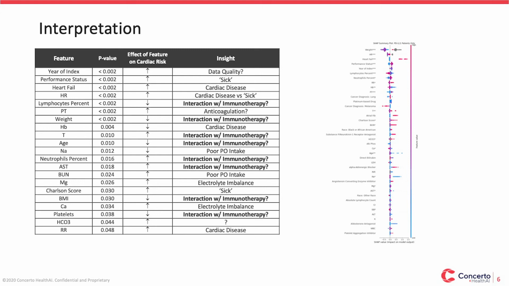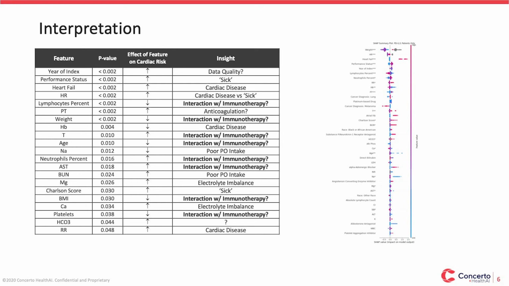In general, we can see that a combination of oncologic, immunologic, and cardiac factors contributed to risk. For cardiac risk factors, a history of congestive heart failure, elevated respiratory rate, and elevated heart rate all increased risk, as did an elevated PT, which may suggest that the patient was on anticoagulation. The most obvious immunologic factors were the percent neutrophil and percent lymphocyte counts. We found that a high percent lymphocyte count and low percent neutrophil count decreased risk.